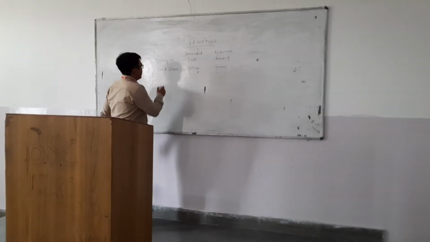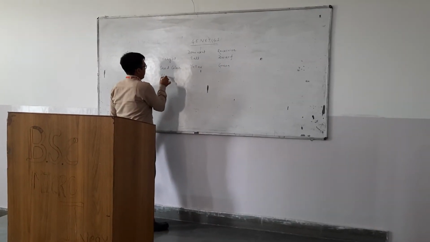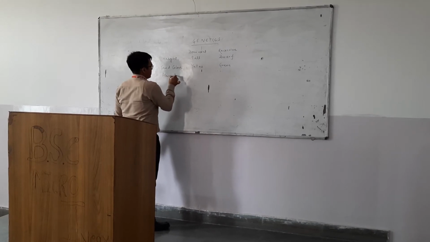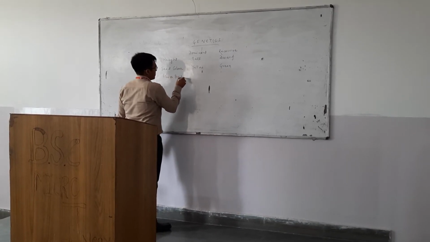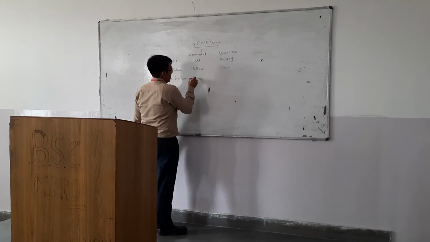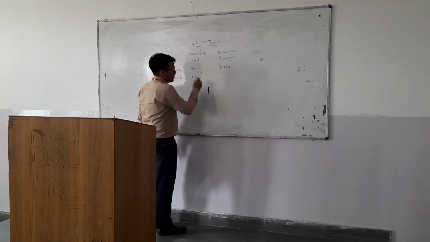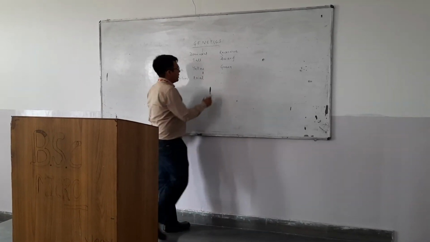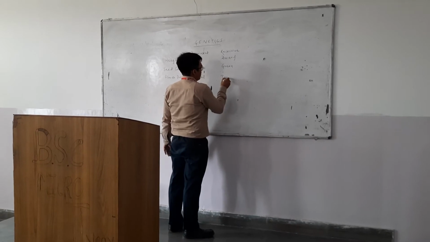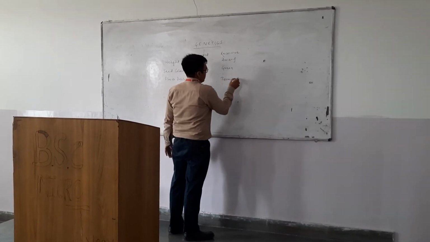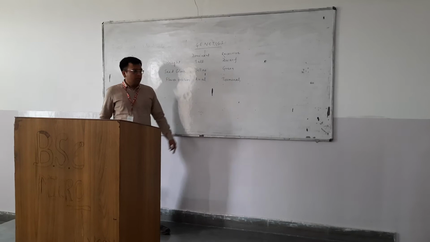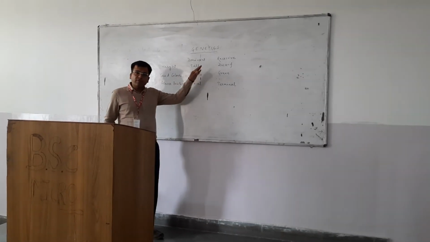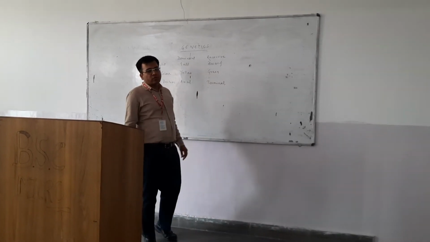Similarly, in case of flower position, axial was dominant and terminal was recessive. Like this, he took 7 different pairs of characters into consideration.